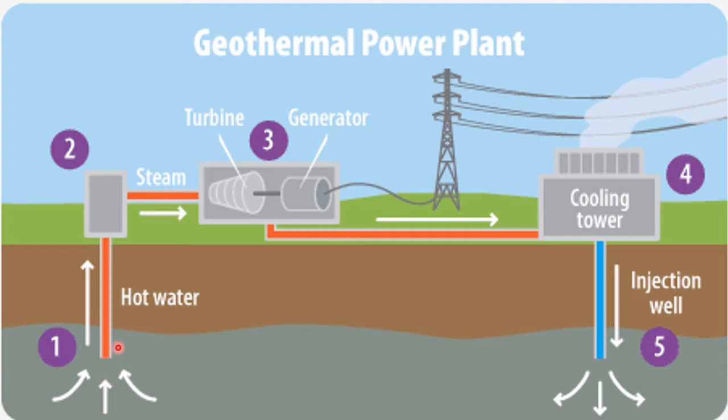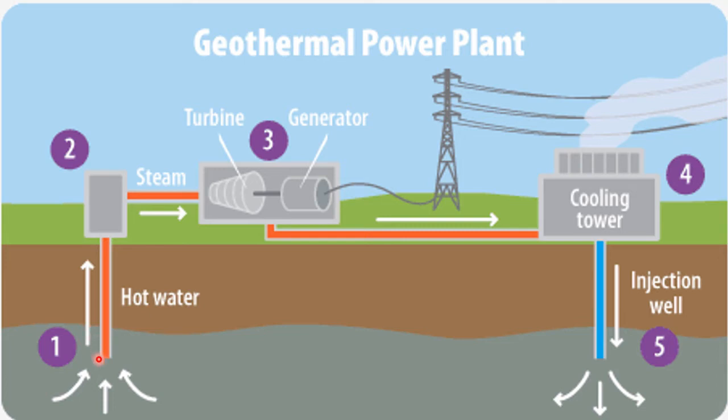The steam comes from reservoirs of hot water found a few miles or more below the earth's surface. Due to the high temperature of magma and lava, the reservoirs of water get heated and they produce steam.